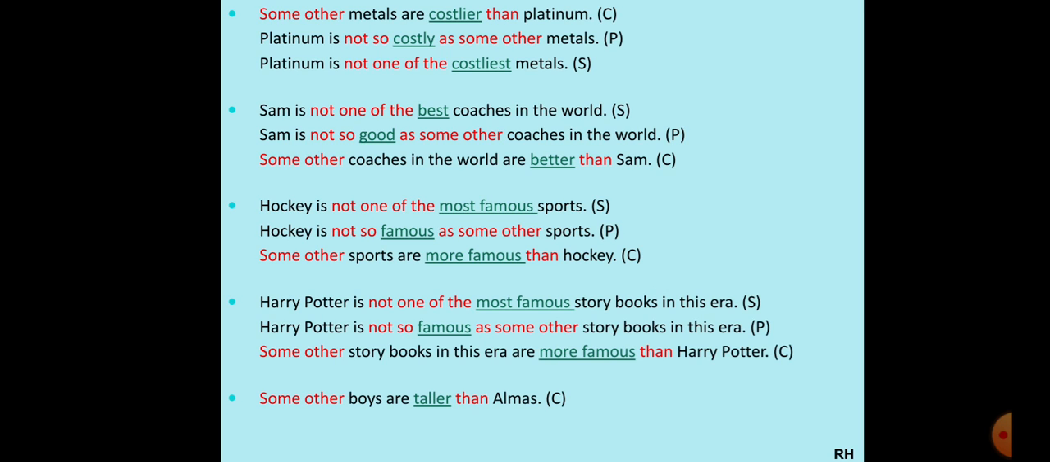Some other boys are taller than Almas. Okay, now here you can see some other is used in the beginning, taller is there. So this is your comparative degree sentence, students, right? Taller. So first we'll change it into positive. Almas will come in the beginning, is not so tall. Taller will become tall as some other boys. This is your positive sentence.